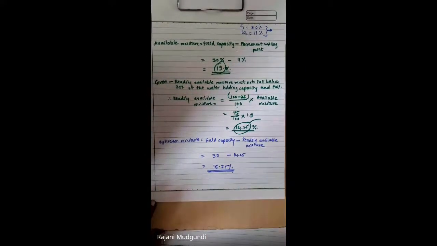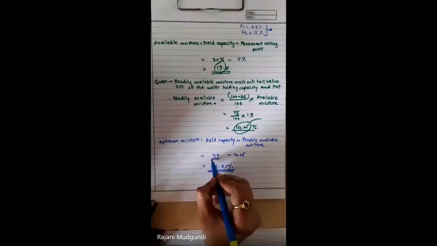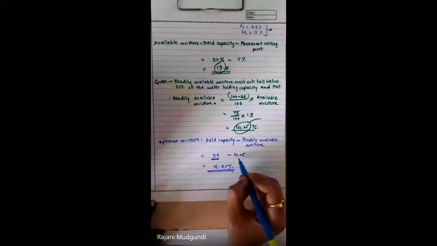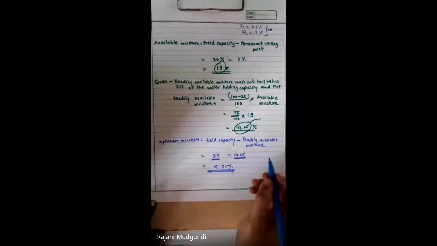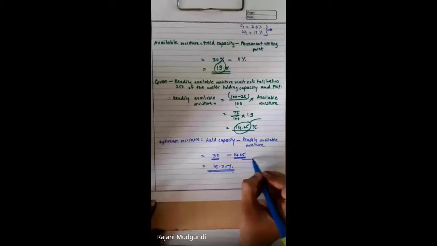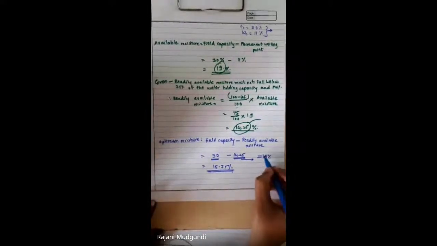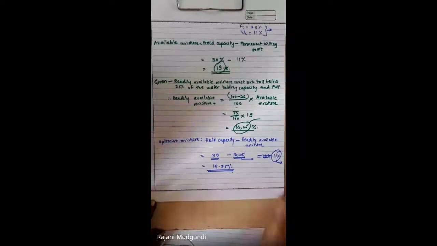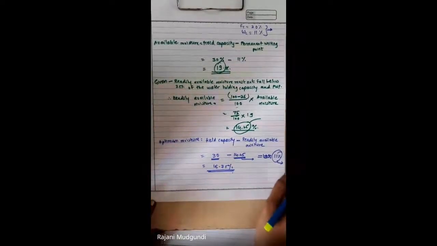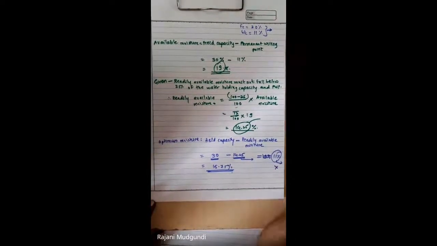So the moisture content can fluctuate from 30% to 14.25%. Below this, say up to 19%, or say it can go up to 11% of moisture content, then also no problem. But below this 11%, if the water content falls, in that case the crop will not survive.